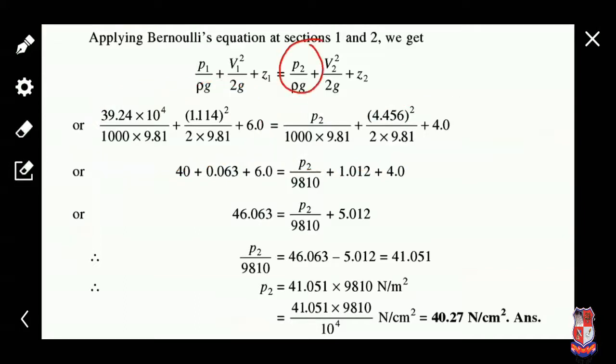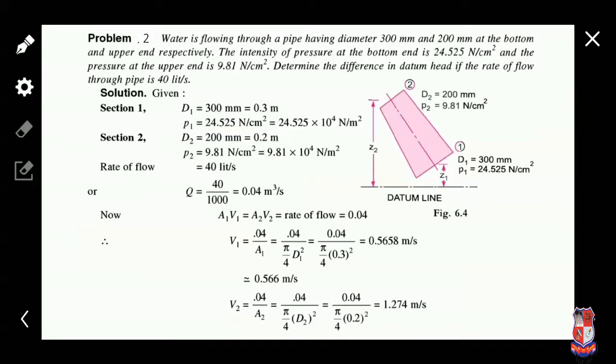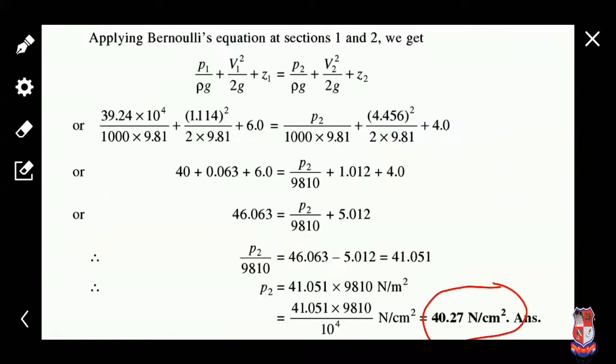Only P2 is unknown, and after solving this we get P2 as 14.27 Newton per centimeter square by Bernoulli's equation.